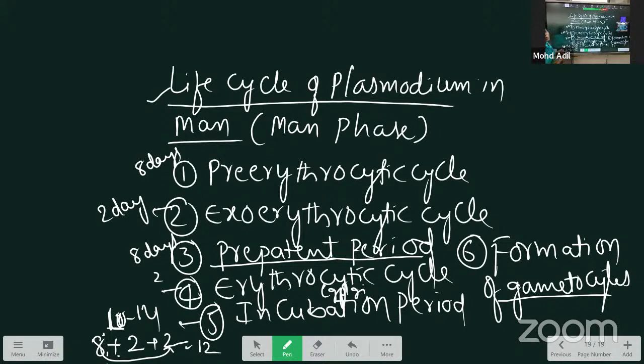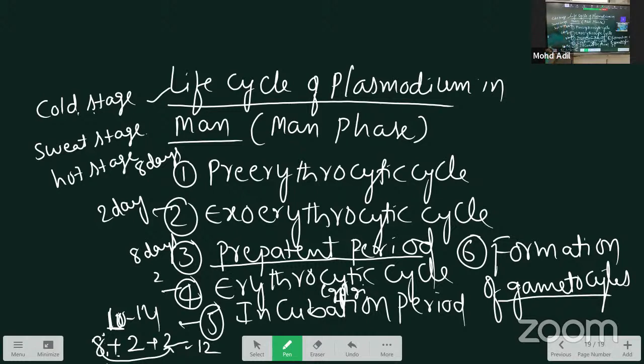Pathogenicity of the Plasmodium. It causes malaria fever. This has three stages: cold stage, sweat stage, hot stage.